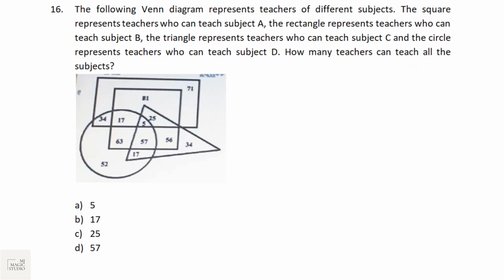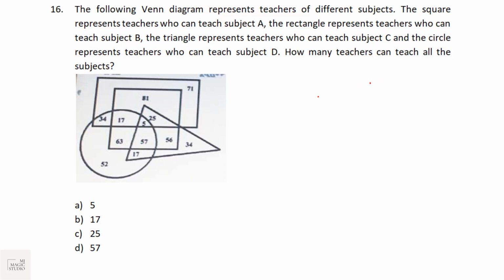Next 5 questions would be related to non-verbal reasoning. 2 will be from Venn diagram, 2 from dice or dice cutting, paper folding, paper cutting, mirror image, water image. These are the topics we need to consider for these 5 questions. Let's see what they have asked in this particular slot. Number 16 is Venn diagram. A Venn diagram is given with some reference and a question is asked. We need to answer.